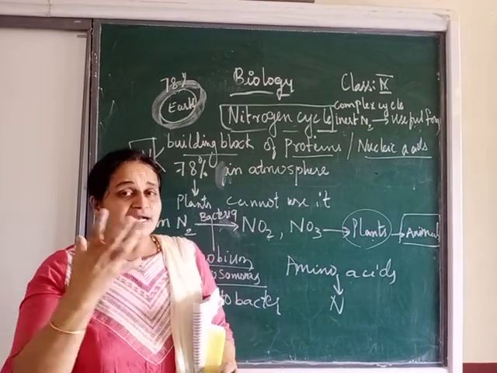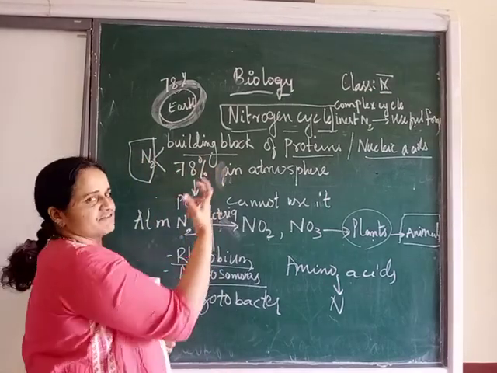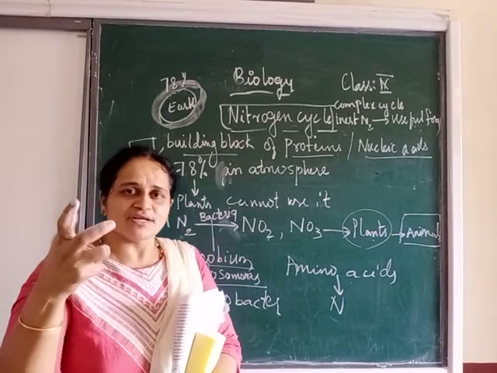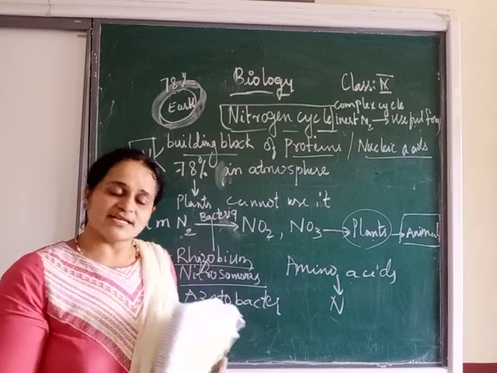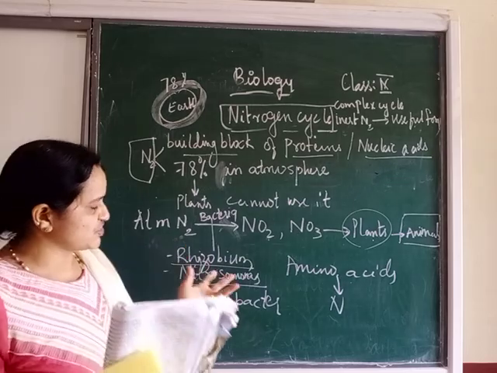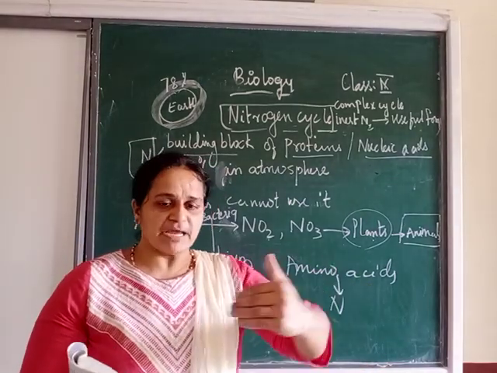And that nitrogen which is taken up will form the blocks. Which blocks? Proteins and nucleic acids. So important is nitrogen for our body. This nitrogen fixation is a little complex and a very large cycle. It's a big cycle which we have to do bit by bit.